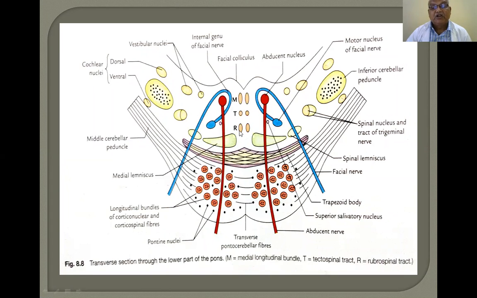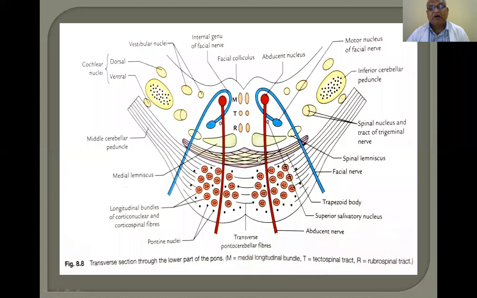Then below that is the rubrospinal tract, because the red nucleus is present in the midbrain, and the midbrain is above the pons. So: midbrain, pons, and medulla oblongata. The fibers coming from the red nucleus in the midbrain go through the pons and into the spinal cord and end in the anterior horn cells of the spinal cord. So the medial longitudinal bundle, tectospinal tract and rubrospinal tract are present on either side of the paramedian plane in the lower part of the pons.